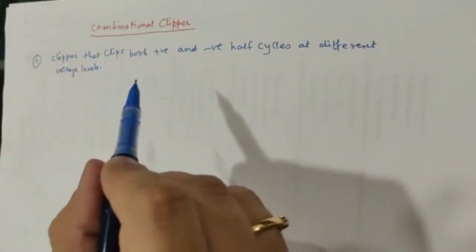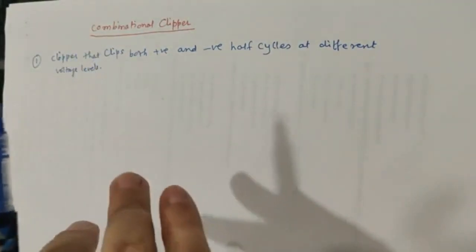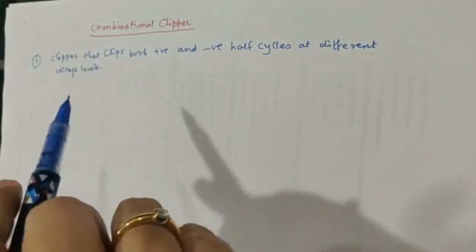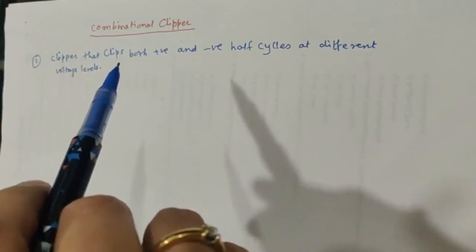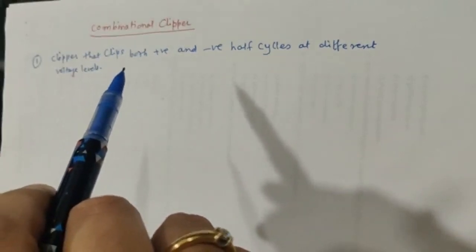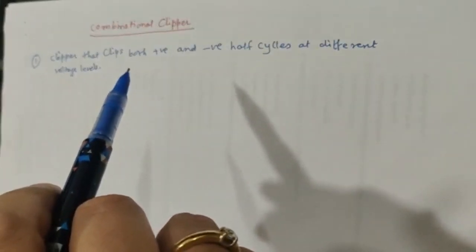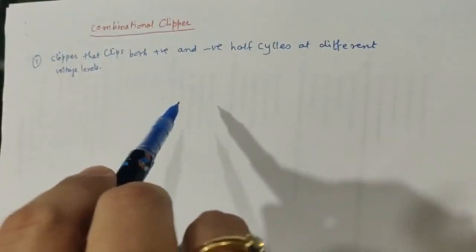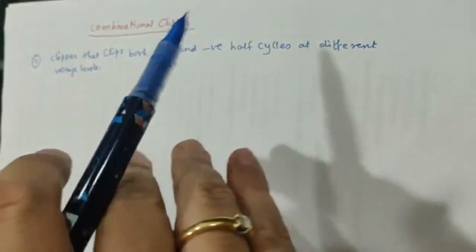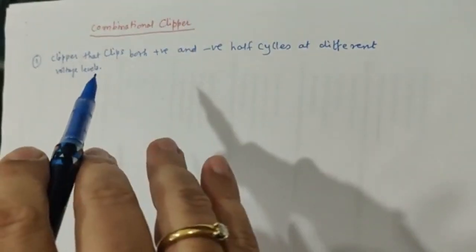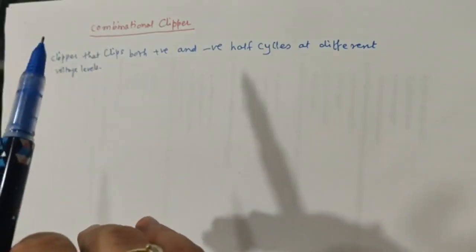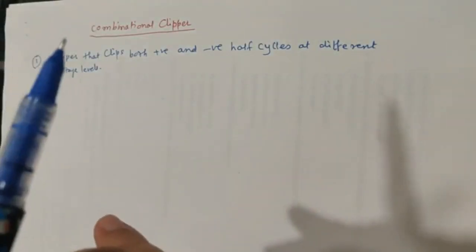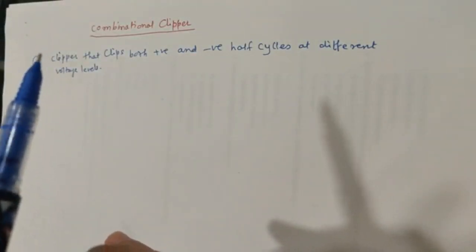So what is the meaning of this? Let us take the example of a sinusoidal wave. If I apply a sinusoidal wave which is plus 5 volts and minus 5 volts, now what I want is to clip the positive half cycle at, let us say, plus 3 volts, and clip the negative half cycle at minus 4 volts. So both the voltages are of course different, so you need to clip it simultaneously. You need a circuit which is going to clip the positive half cycle at a certain voltage and the negative half cycle at a certain voltage. Okay, so let us see that.